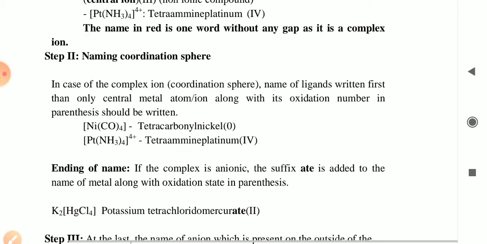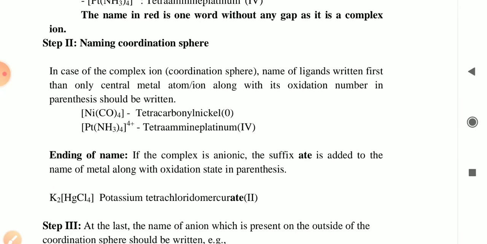The second step is the naming of the coordination sphere. How is the coordination sphere named? In the case of a complex coordination sphere, the name of the ligand is written first, then the central metal ion along with the oxidation number. Like in this example, Ni(CO)4, we first write the name of the ligand, tetracarbonyl. So Ni(CO)4 is tetracarbonylnickel having a 0 oxidation state.